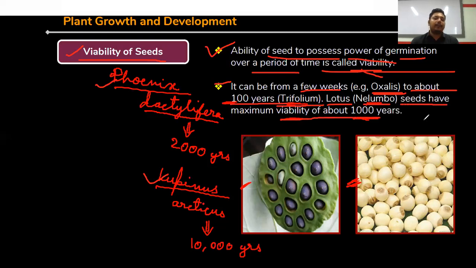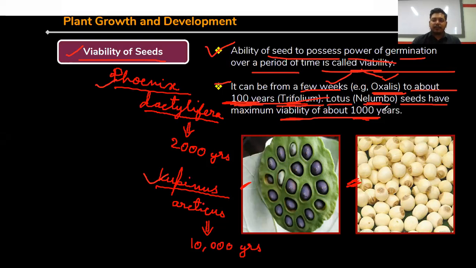So the germination ability retained within seeds after their production varies from one plant seed to another. For example, oxalis seeds have a viability for germination of a few weeks. In trifolium, seeds have viability of up to 100 years.